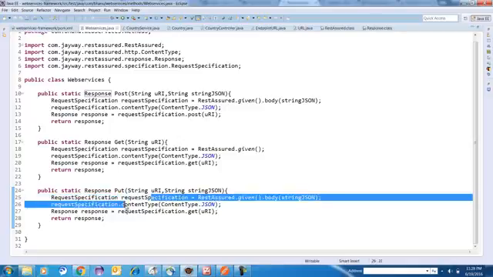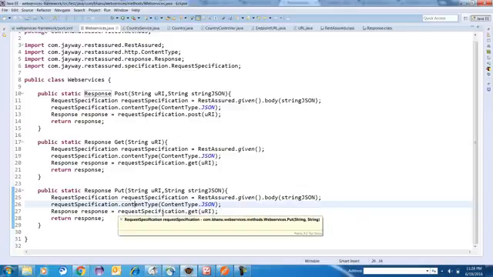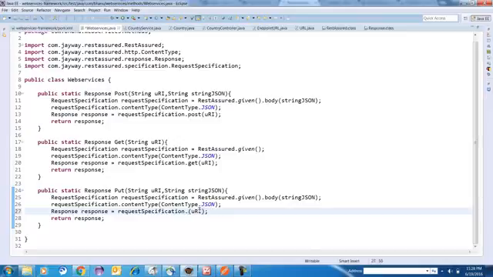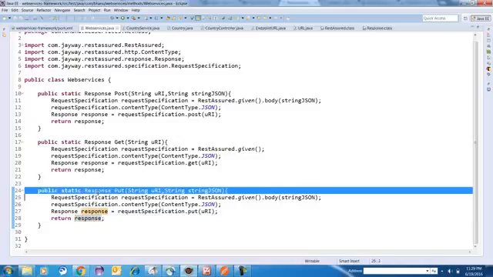Then I'm setting the content type, request specification dot content type is equal to ContentType.JSON. Here C is capital, here c is small. Then request specification dot get. Here I cannot write get because I am doing a put, so I have to write put with the URI, and again this method will return a response. So this return type and method return type should match.